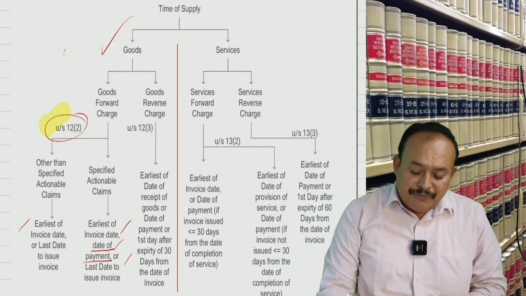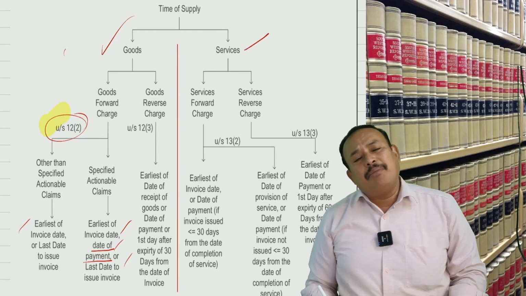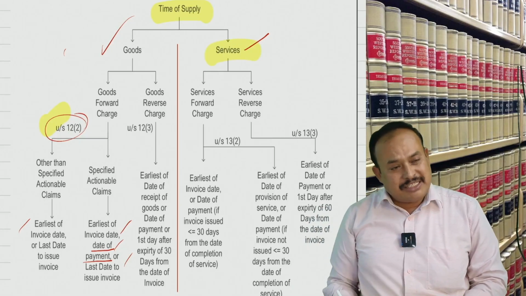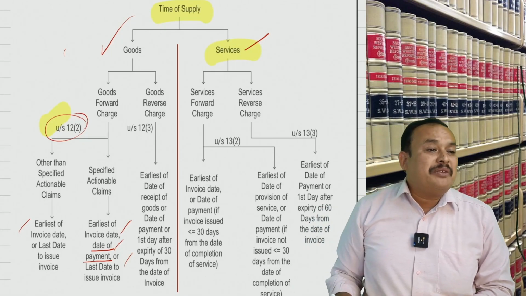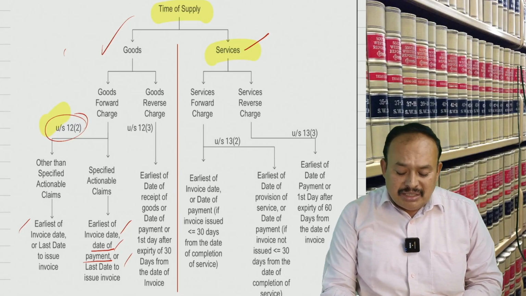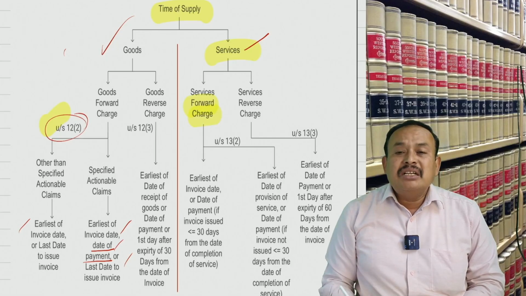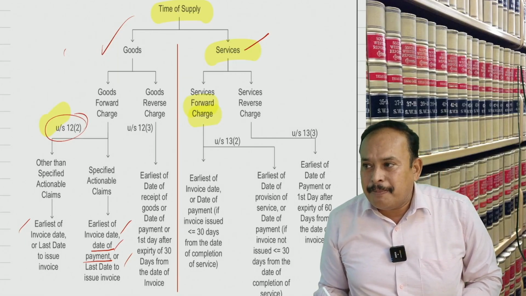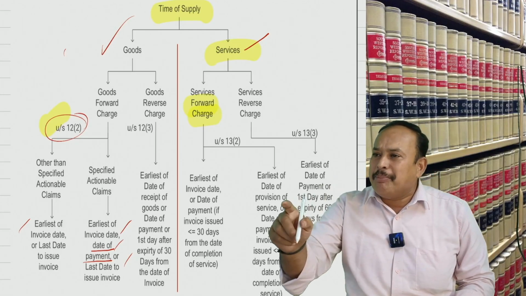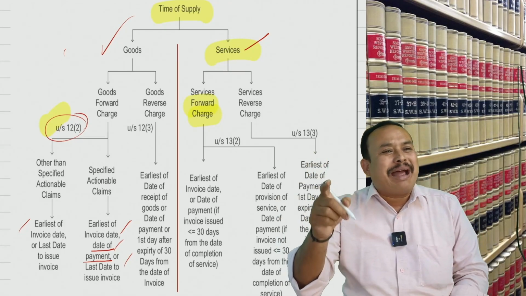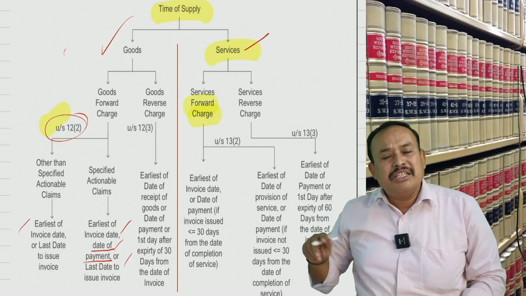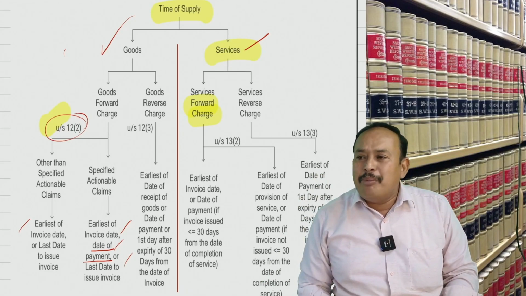Coming to supply of services, the time of supply. When forward charge applies, the supplier of service is liable to pay tax. Got the clarity? If you, as a practicing chartered accountant, cost accountant or company secretary, provide services to, for example, Bharatwaj Institute, who is liable to pay GST?